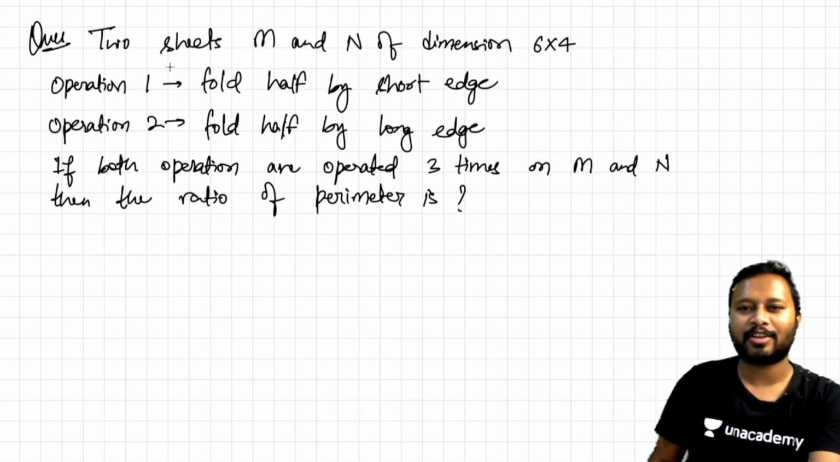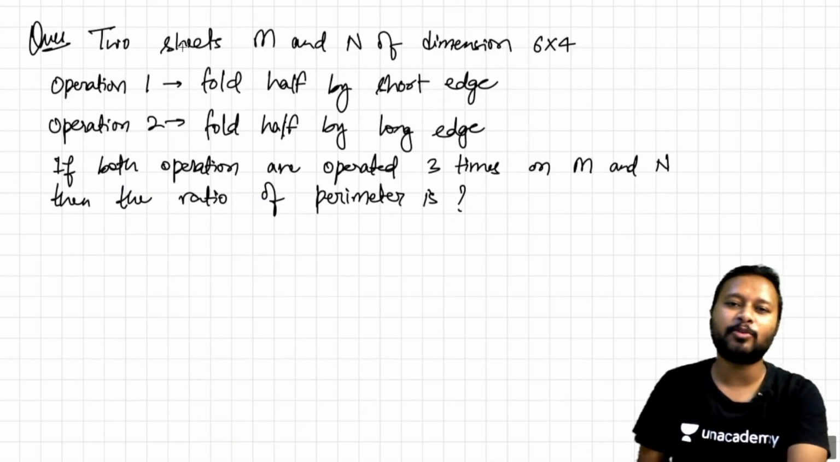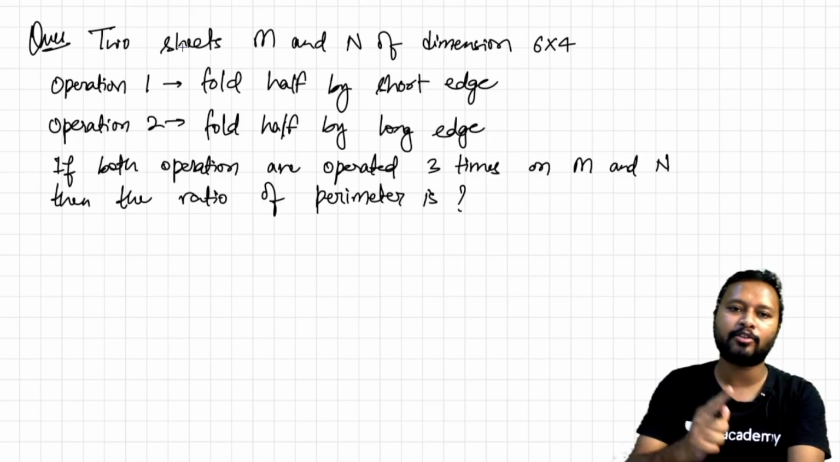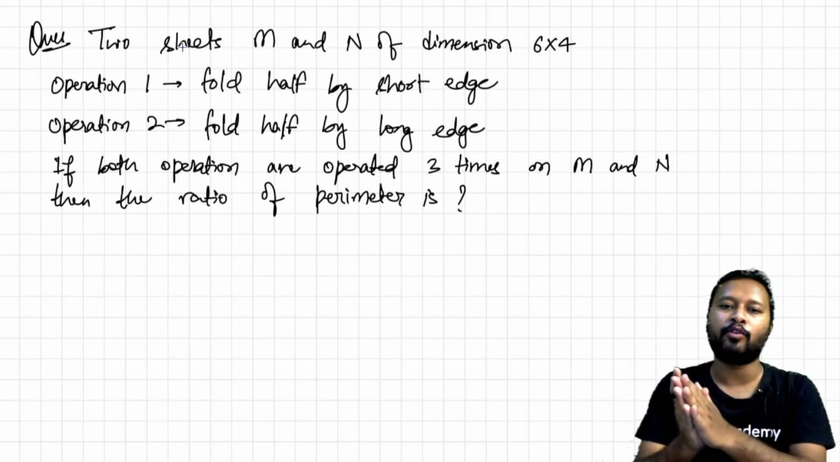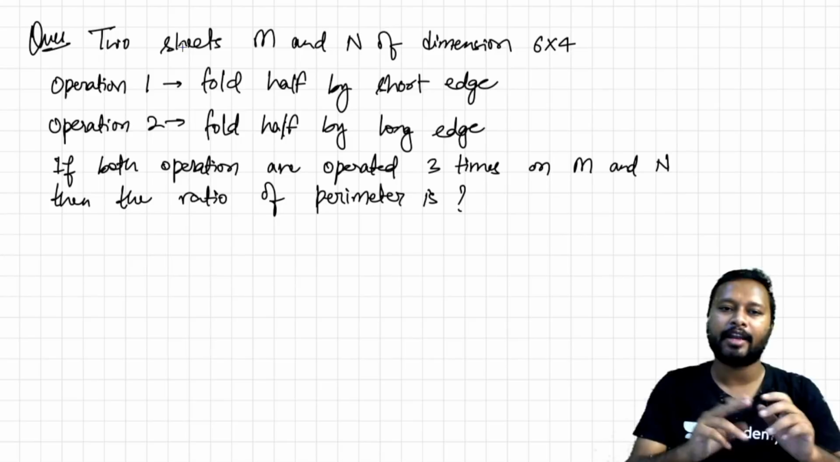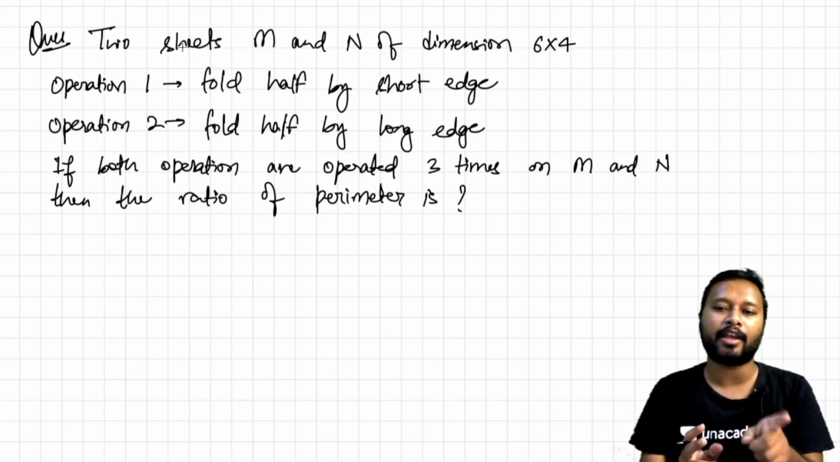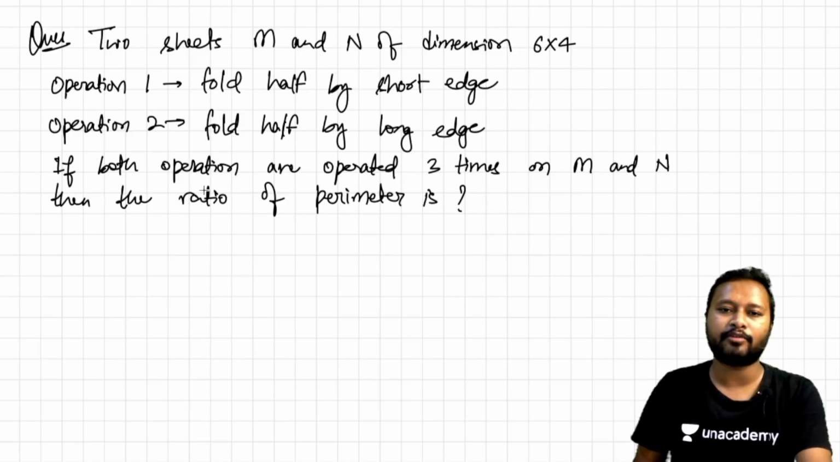Alright, this question was a good one. It says that there are 2 sheets, M and N, of dimension 6 by 4, and there were 2 operations being followed. The first operation was to fold in half by the short edge, and the second was to fold in half by the long edge. Now it was said that both the operations are operated 3 times on M and N, and then the ratio of perimeters was asked.